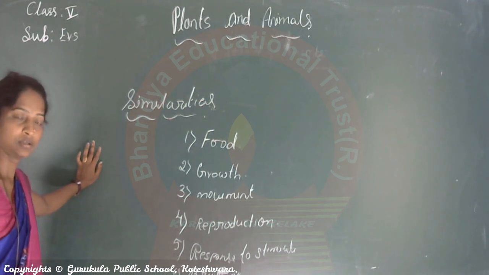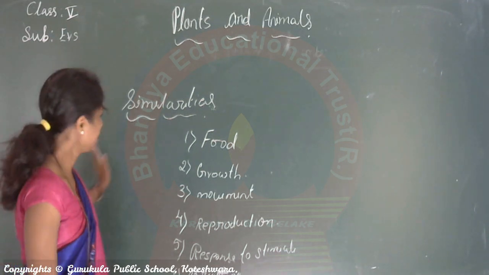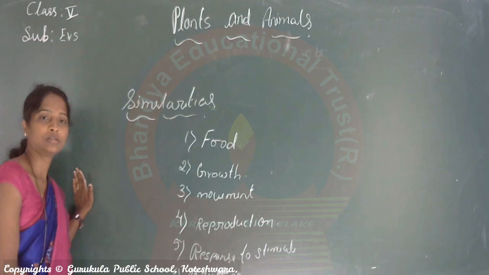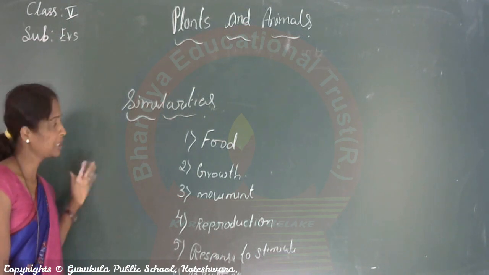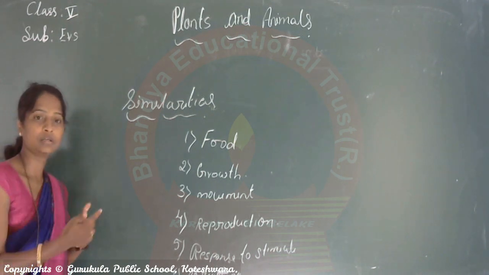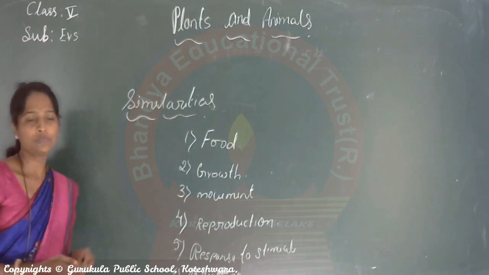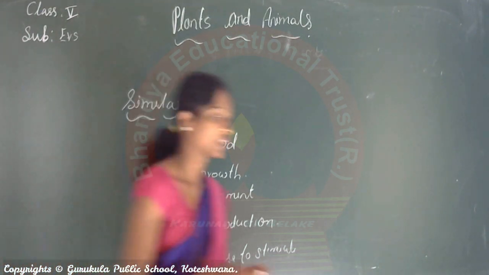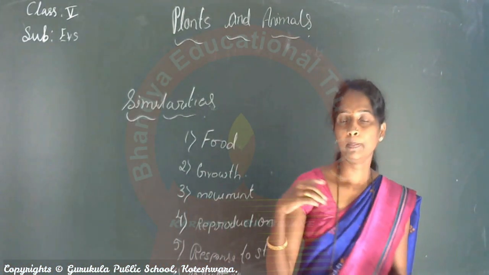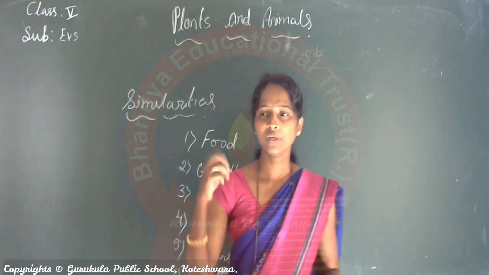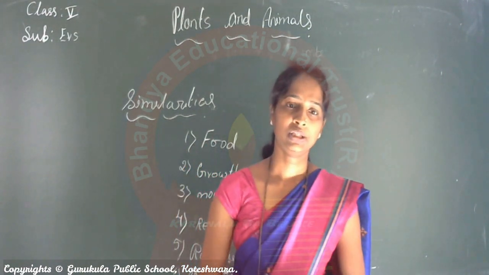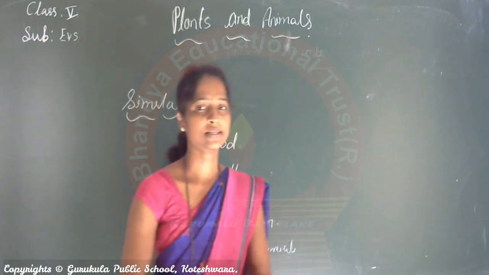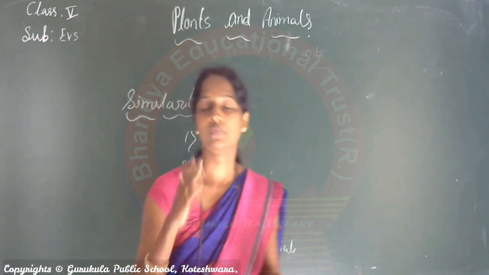Can it move from place to place? No. Can it grow day by day? No. For example, a tiger. Can it move from place to place? Yes, it can move from place to place.